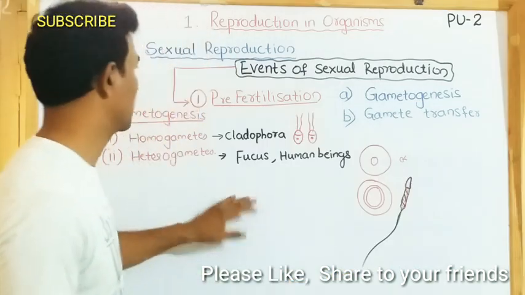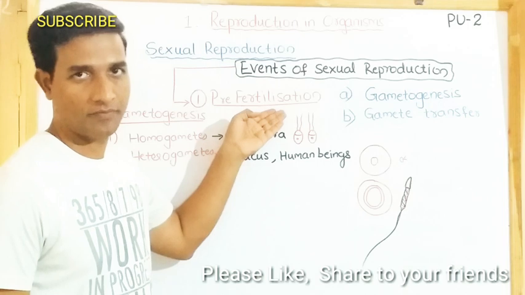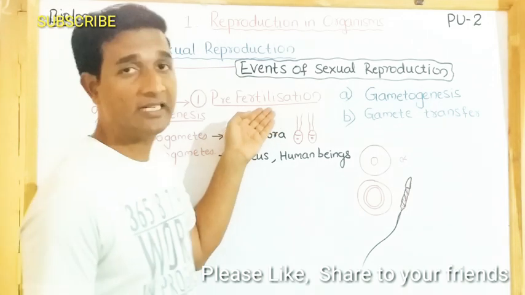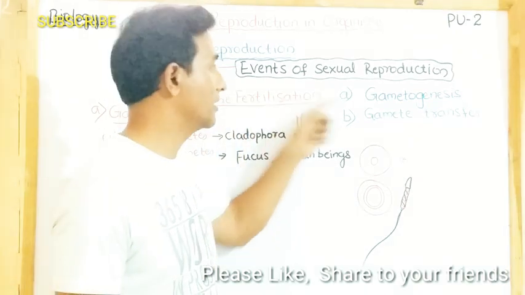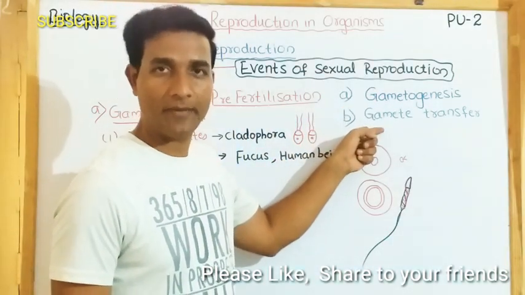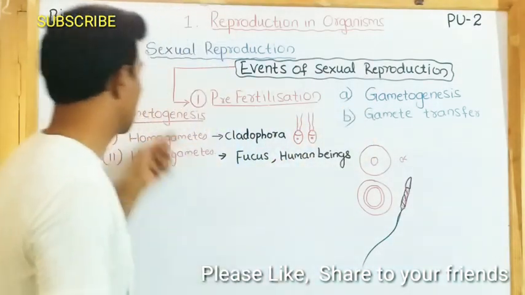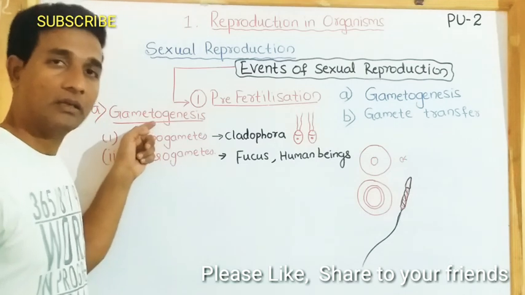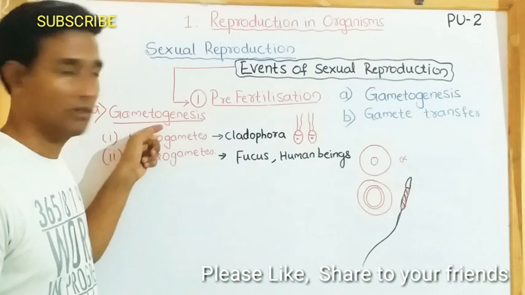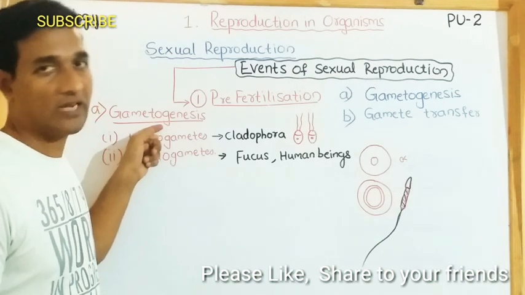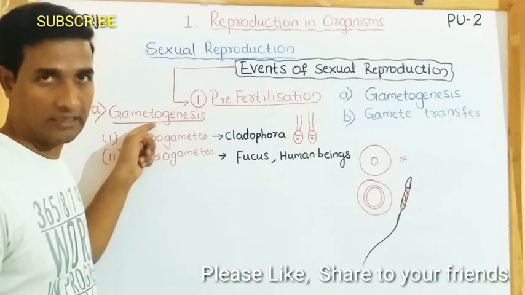Let's start with the first one, pre-fertilization. As we said, whatever events take place before fertilization are called pre-fertilization events. Gametogenesis and gamete transfer are the two steps. Gametogenesis: the process of production of haploid gametes in the male as well as female is called gametogenesis.